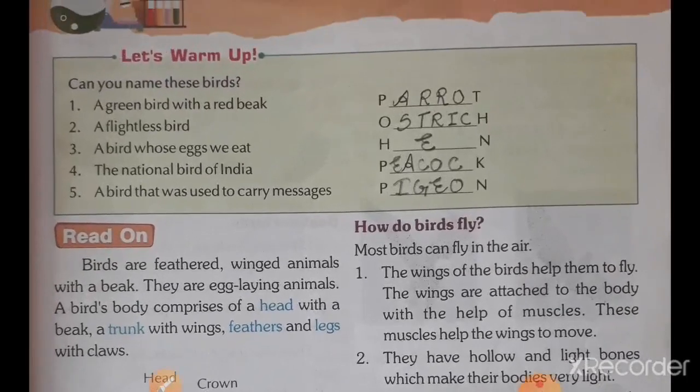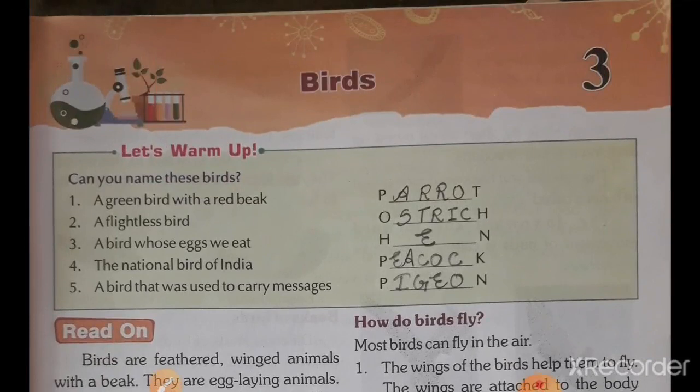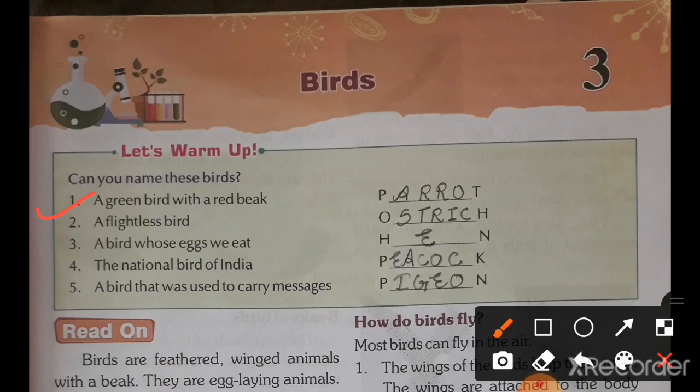Birds. In this chapter we will study the structure of birds, the structure of beaks and their mode of nutrition. The first exercise, let's warm up. Just read it. The first question is, a green bird with a red beak. Parrot, P-A-R-R-O-T, parrot.